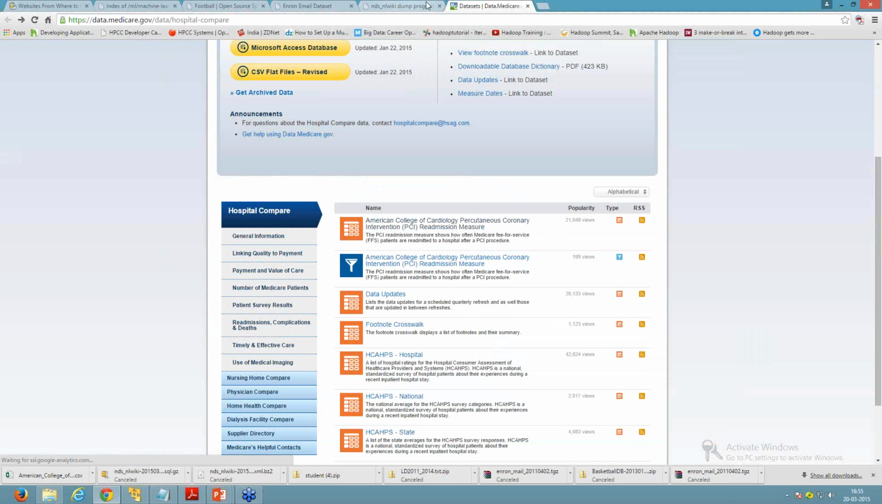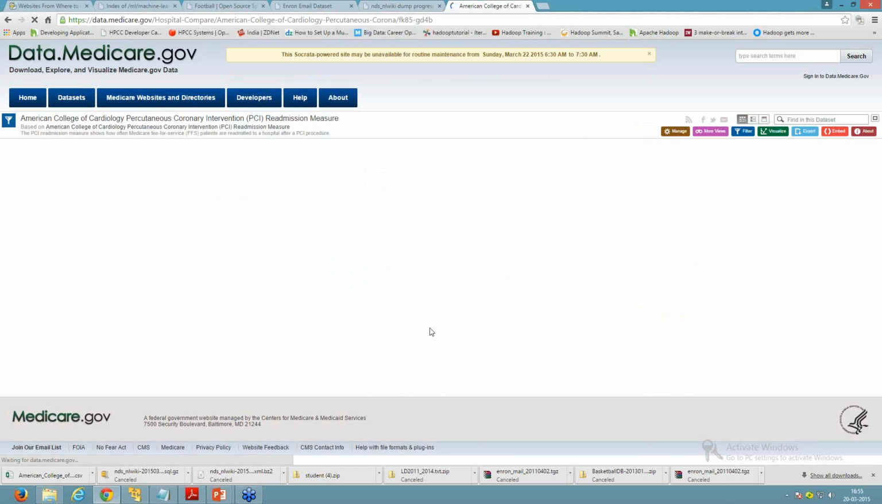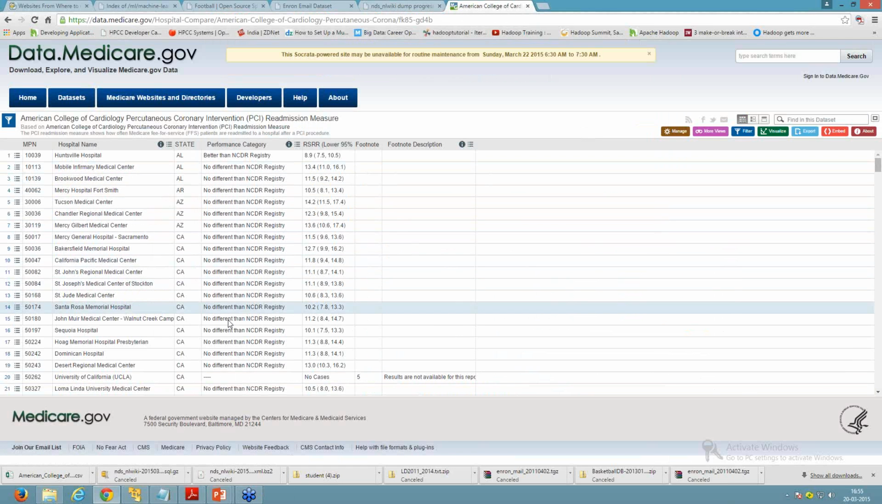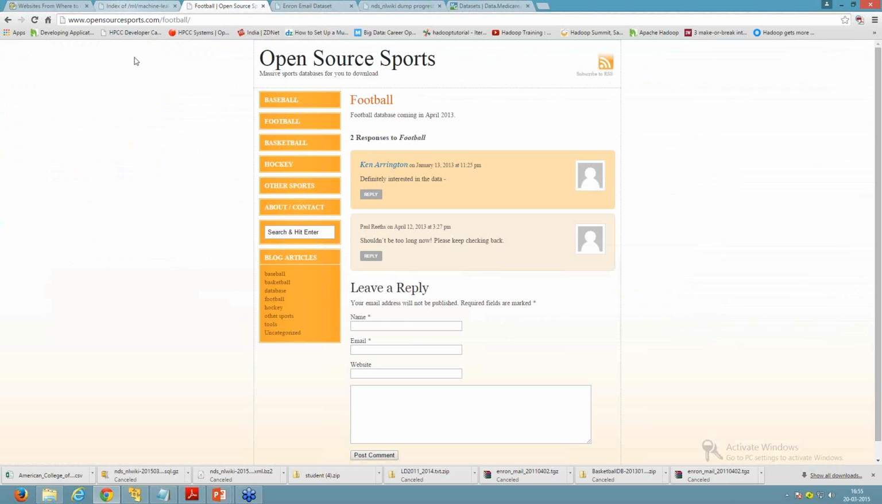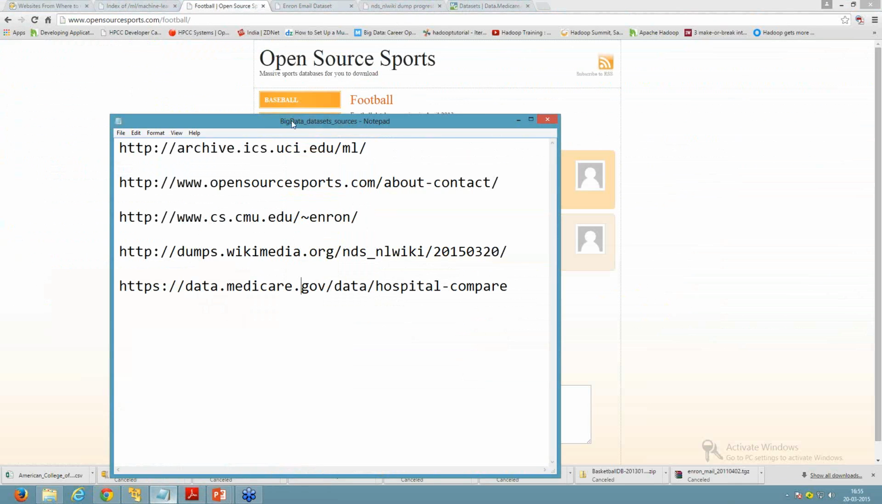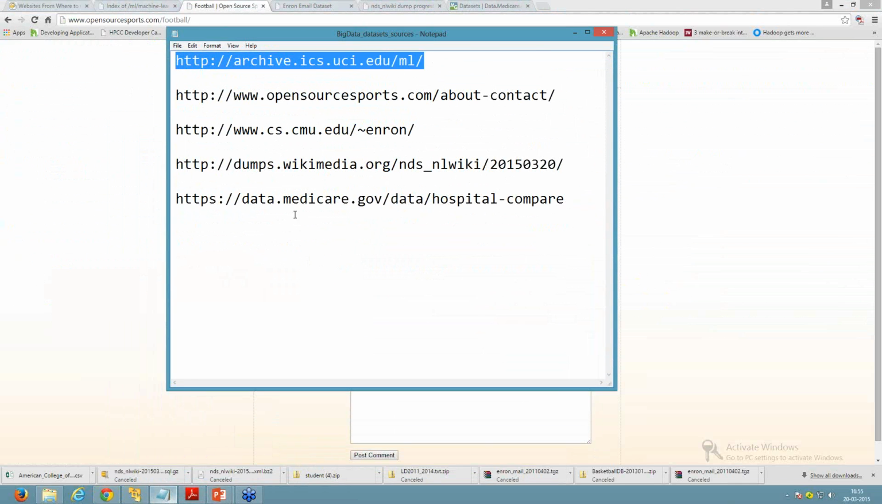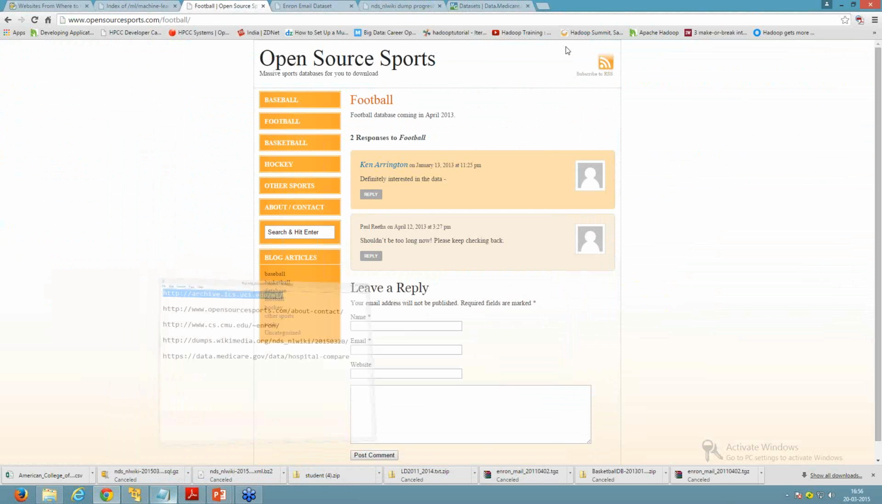Here we have a different format. Suppose you want to analyze a different data set, you can download the American College of Cardiology data set from here. Click on this link. This is another data set. You can export this data set in CSV format, JSON format, Excel format. So basically we have different sites. You can download a free repository from this site over HTTP, or you can copy the website address, paste it in your URL bar, and then download the data sets.